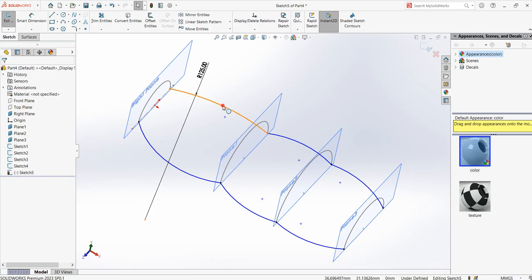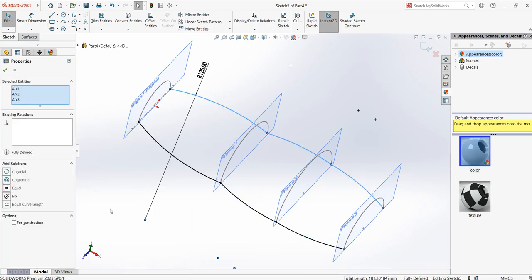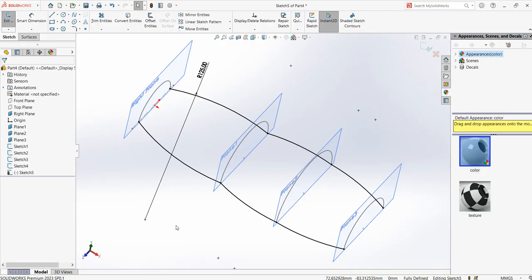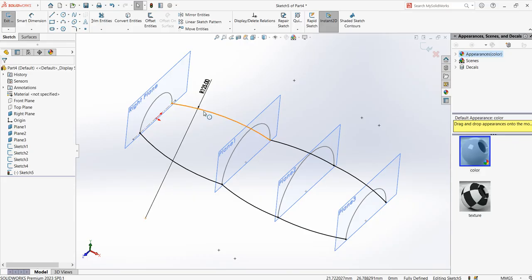So again, you select, select, and select. Maybe go one by one, say equal. Yes, now it is, sometimes there is a glitch. So now when you select this arc and select the other arcs and press the equal relation, automatically the arcs will become equal.